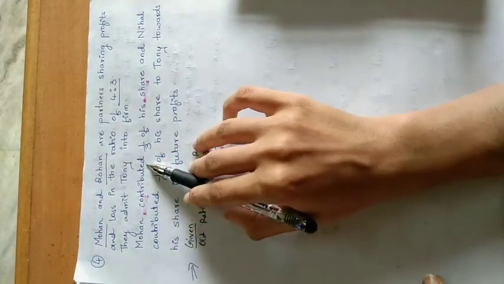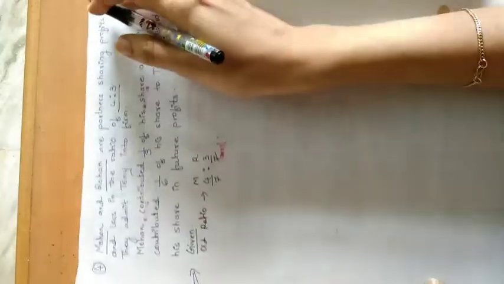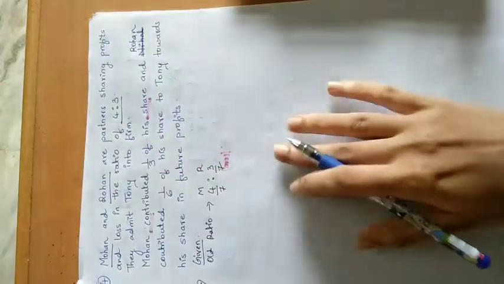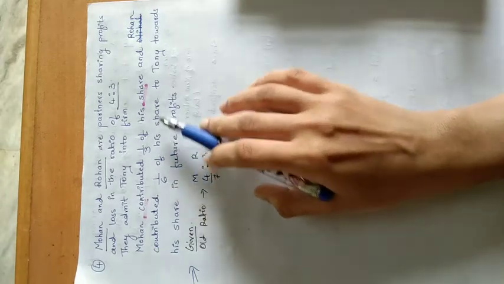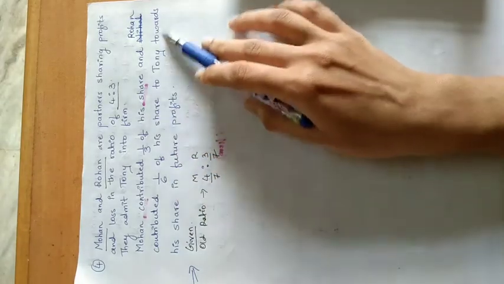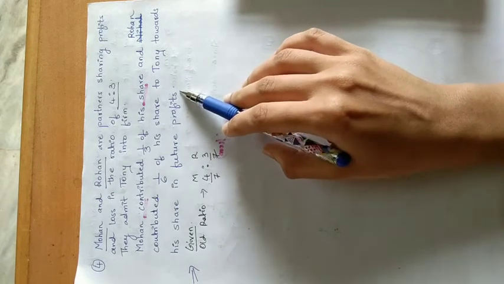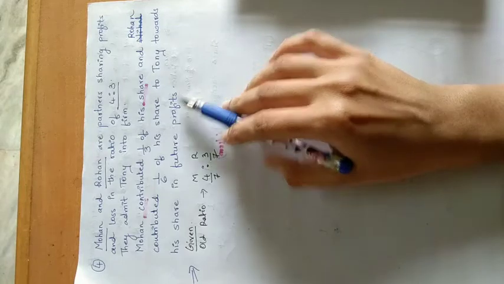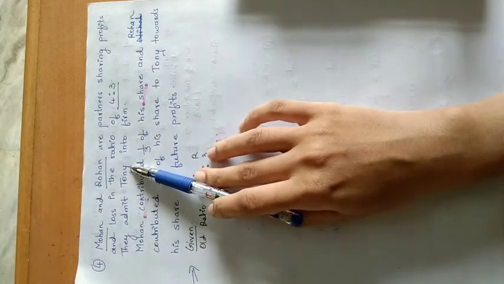Mohan contributed 1 upon 3 of his share and Rohan contributed 1 upon 6 of his share to Tony towards his share in future profits. Now in this problem they have not told us what is the future share of Tony, what is the new partner's share, that is not told to us.